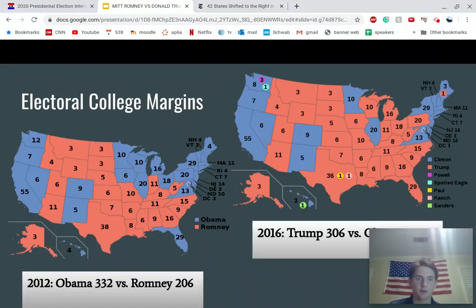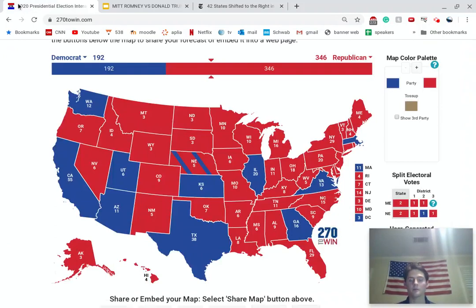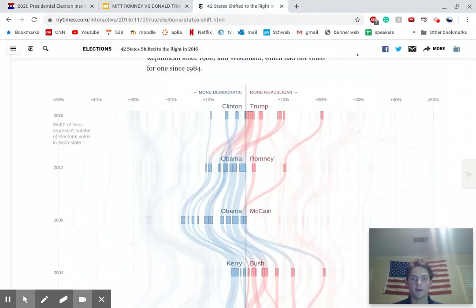Okay, so going back to this map I was showing you earlier, what I did is I went to this website and I looked at all the different states, and this tracks the differences between the Republican nominees in the presidential elections each 4 years, and it compares them. So, as you can see, you have Bush right here, you have McCain right here, Romney right here, and Trump right here.